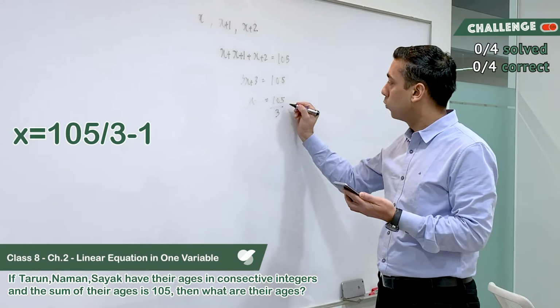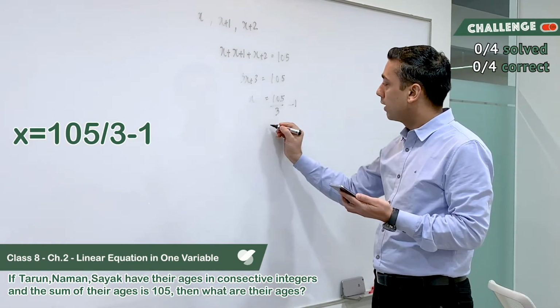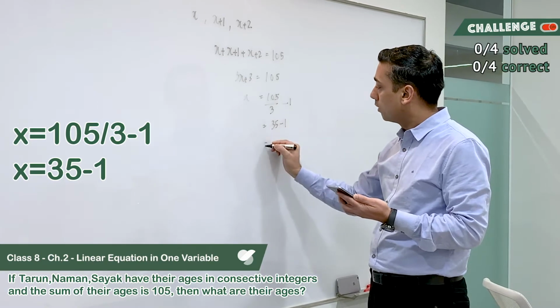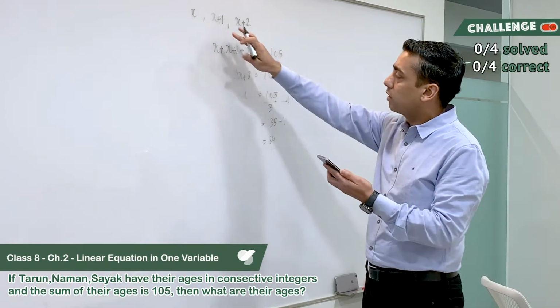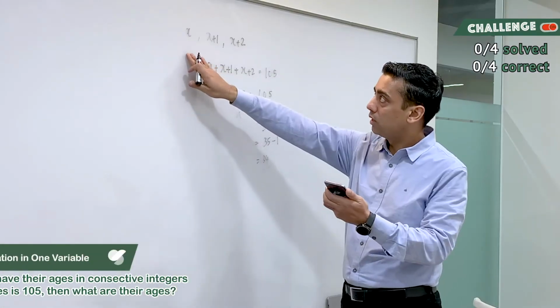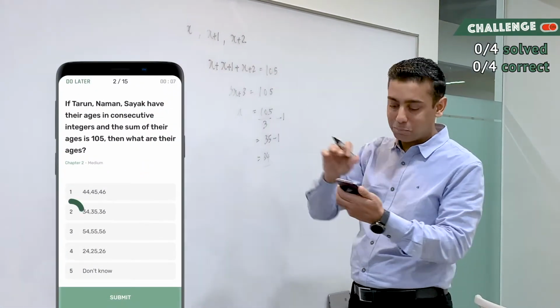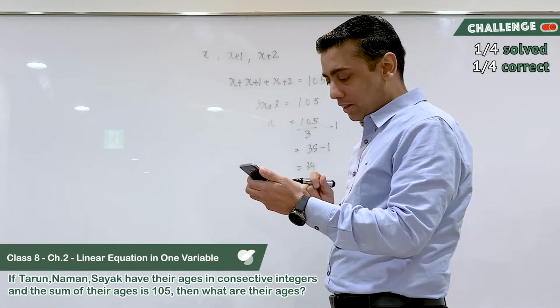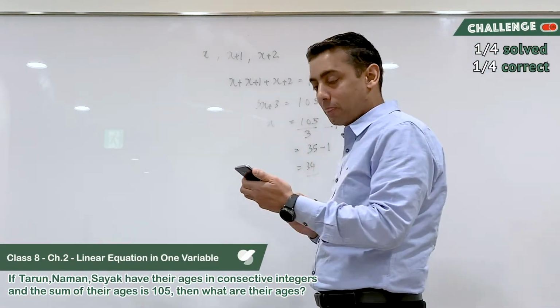And then I just do minus 1 here, right? So I get how much? 3 times 35 minus 1, 34. So one of the ages is 34. And this is option number 2, which is 34, and then 35 and 36. So option B is the correct answer here. Just click on that and submit here. I think that solves the question.